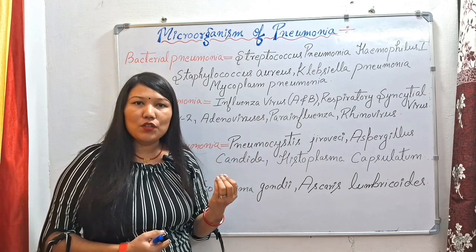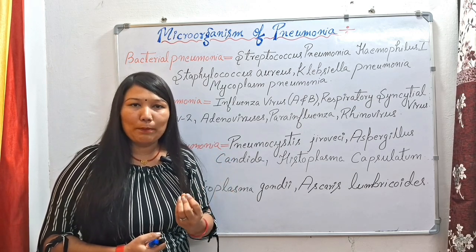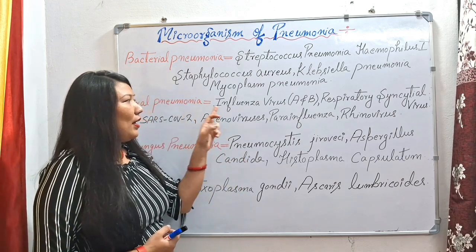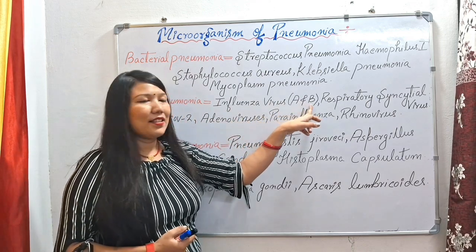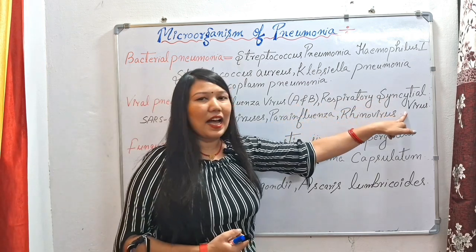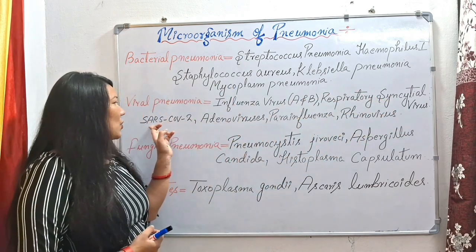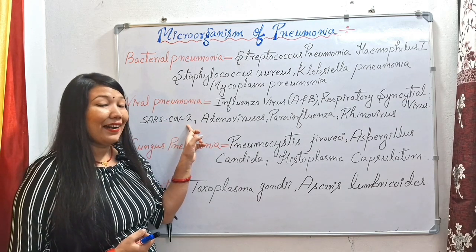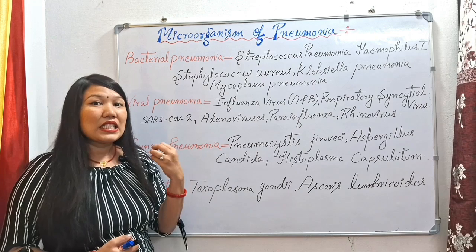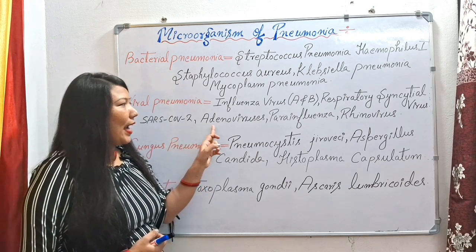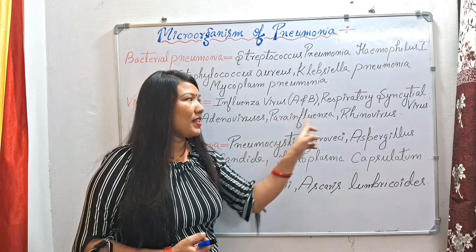So mainly the viruses which cause the common cold and flu in the patient, the same virus will cause the pneumonia in the patient. For example, we have influenza virus A and B. It is a virus which causes the common cold. Next we have respiratory syncytial virus, that is RSV. Next we have SARS-CoV-2 virus which has caused COVID-19, and there are some other forms of coronavirus like SARS-CoV-1 virus and MERS virus. Next we have adenovirus, parainfluenza virus and rhinovirus.